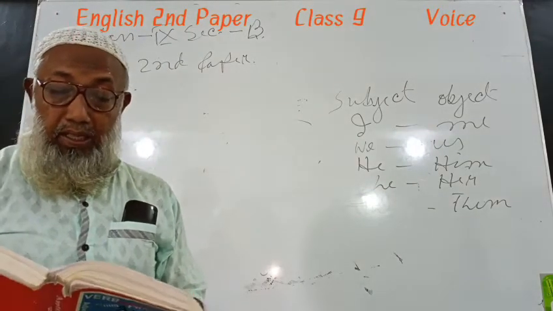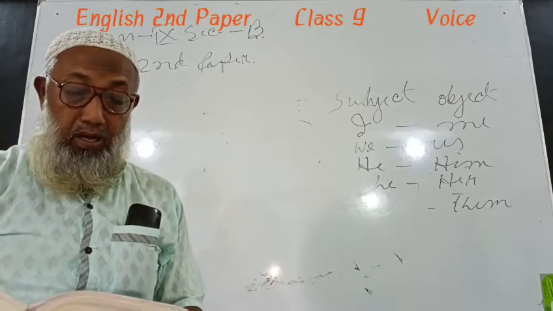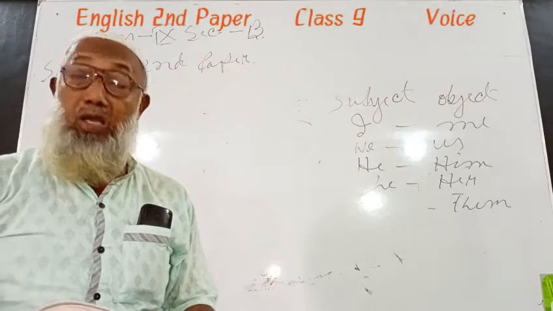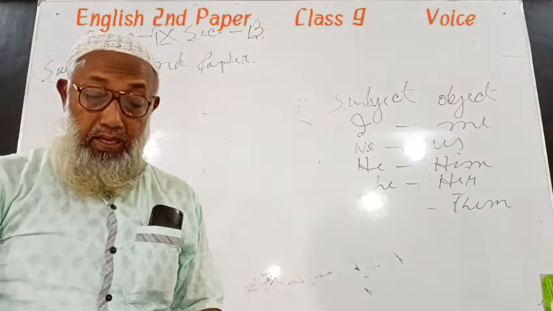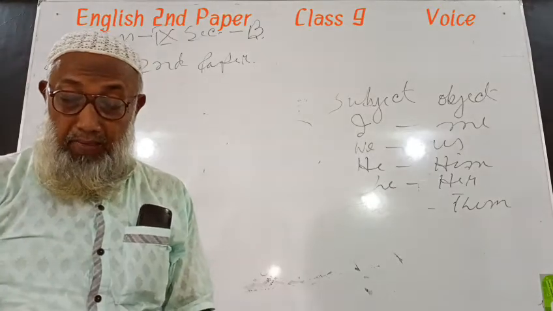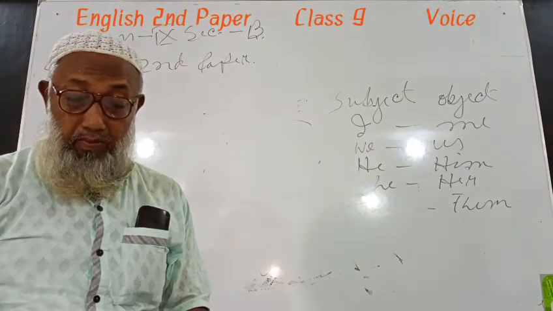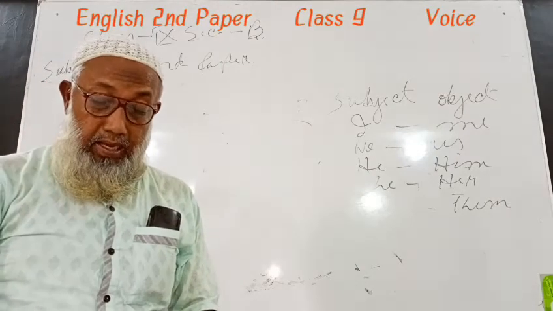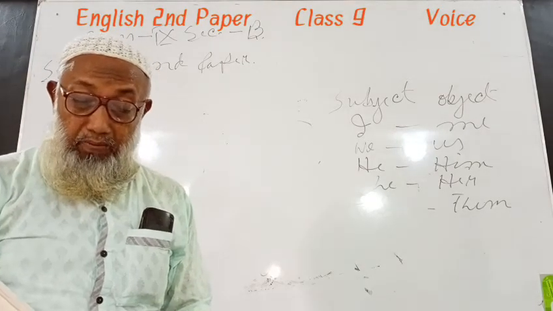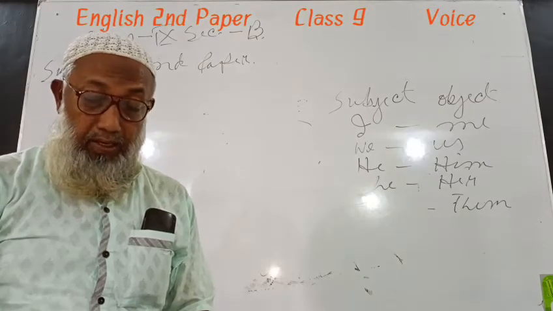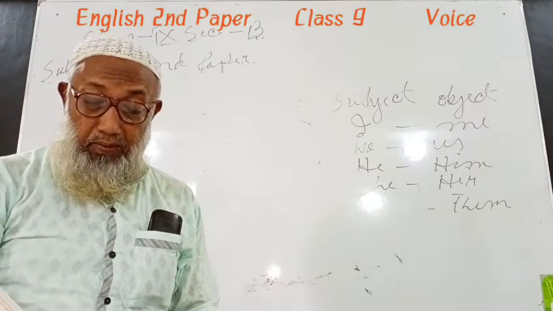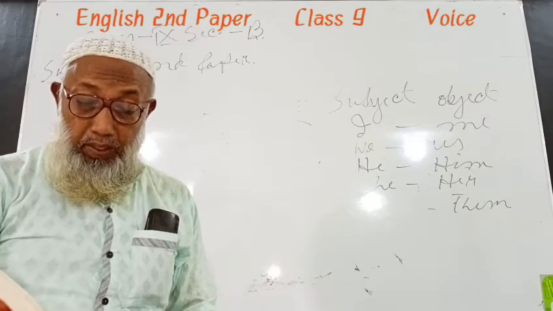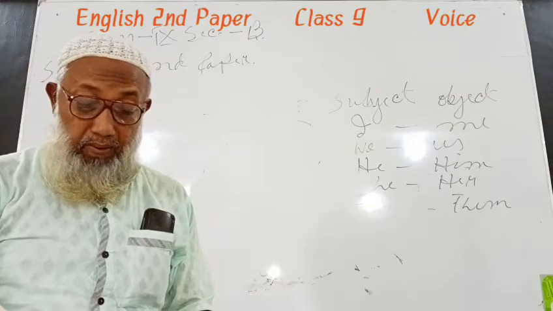The object of the verb in the active voice becomes the subject of the verb in the passive voice. The subject of the verb in the active voice becomes the object in the passive voice, generally preceded by the preposition by. Active voice subject becomes passive voice object, then usually by is placed. The main verb is changed into past participle form and it is preceded by the correct form of the verb to be in the passive form.